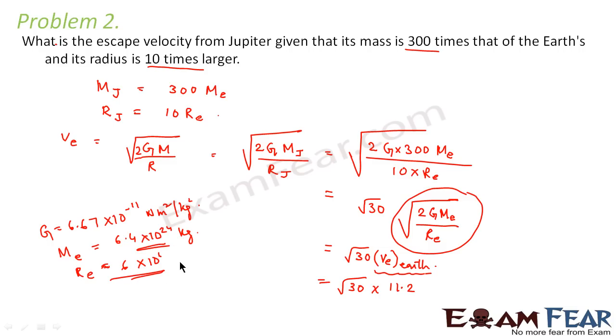These are all constant values. Using these values, you find that the escape velocity on the surface of the Earth is 11.2 kilometers per second. So this value comes out to be 61.3 kilometers per second. So this would be the value of escape velocity from Jupiter.